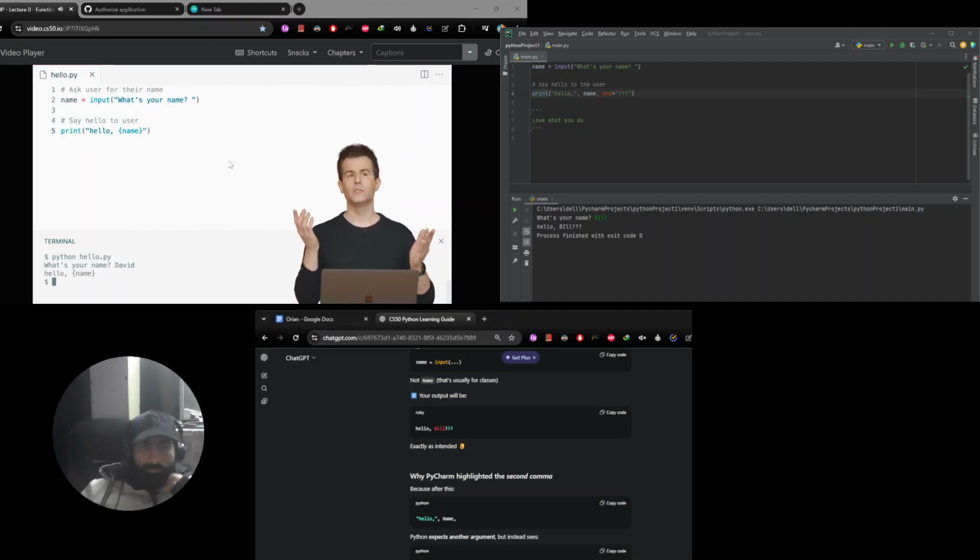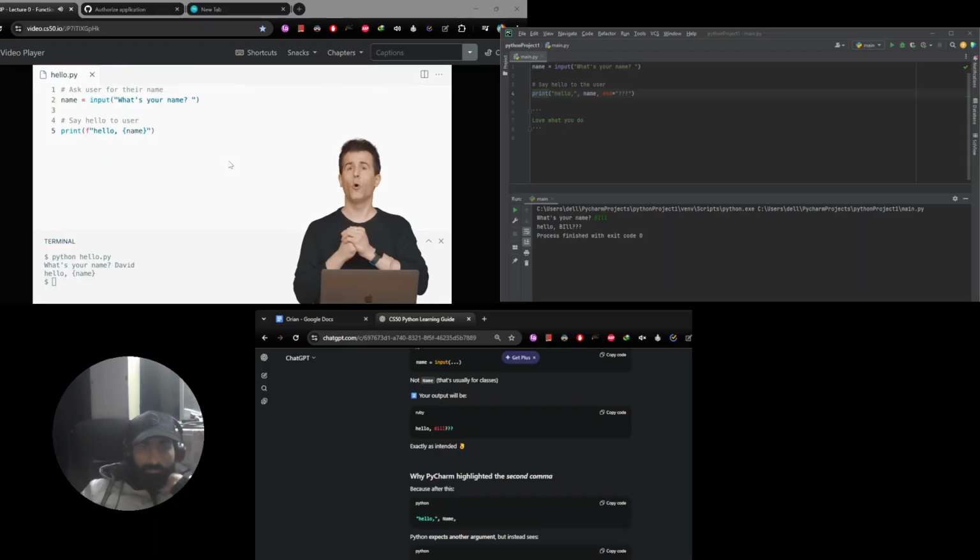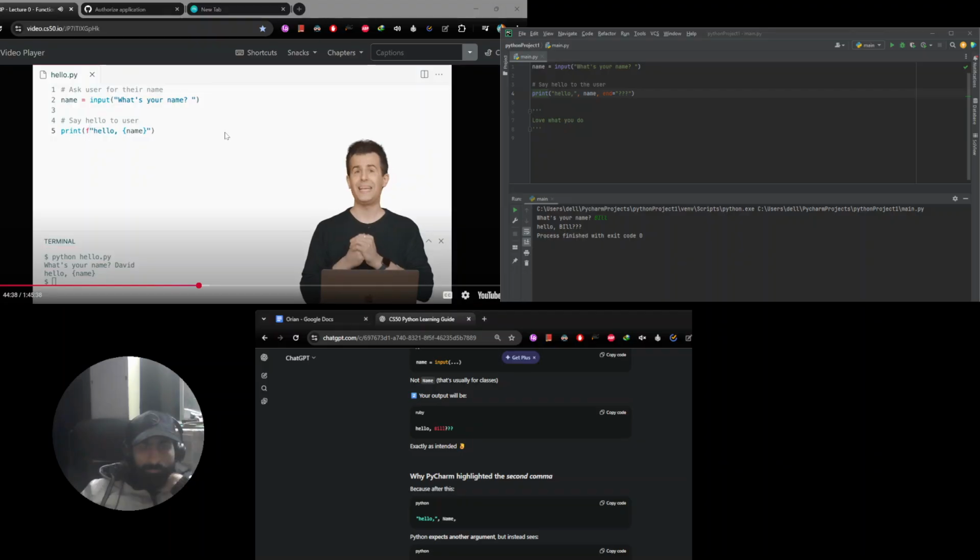OK, obviously not what I want. But I need to tell Python that this is a special string. This is what we're going to call a format string or an F string, a relatively new feature of Python in the past few years that tells Python to actually format stuff in the string in a special way. And the symbol via which you do this is a little weird, but this is what the world chose. If you put an F at the beginning of the string, right before the first quote mark, that's a clue to Python that, ooh, this is a special string. Let me format this in a special way for you.